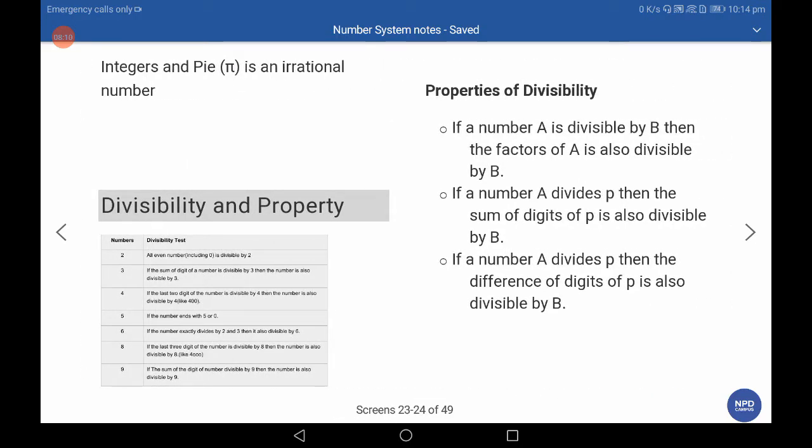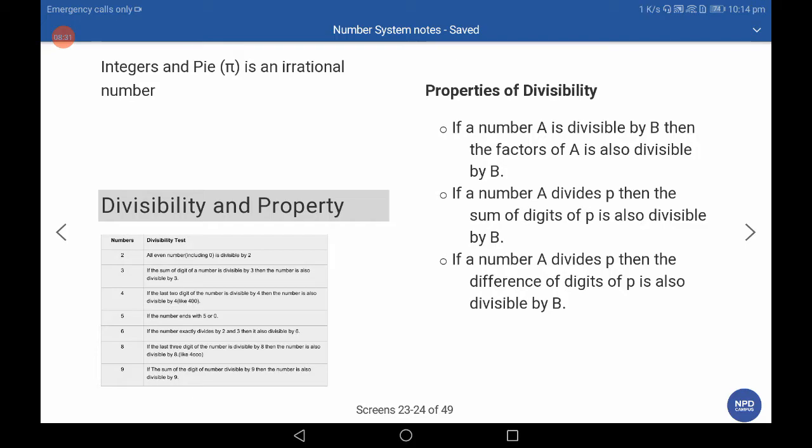Then divisibility. Divisibility by 2: all even numbers are divisible by 2, which means the unit digit is 0, 2, 4, 6 or 8. Divisibility by 3: if the sum of digits of a number is divisible by 3, then that number is also divisible by 3.